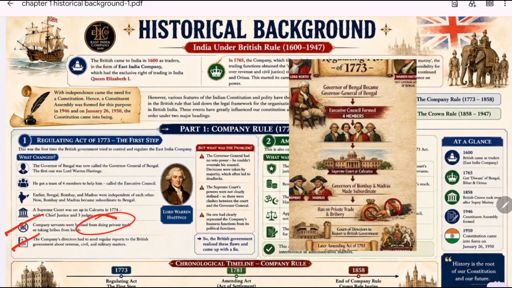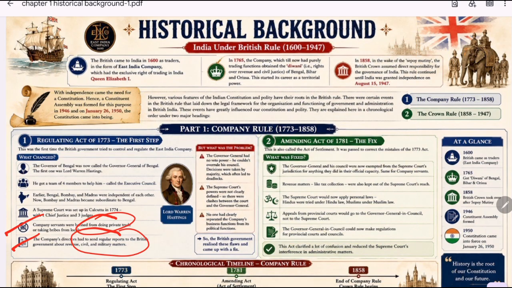Okay, and next point, the company's directors had to send reports. So now, the Court of Directors was required to regularly send reports to the British government on revenue matters, civil administration, and military affairs, and this meant the British Parliament had started supervising the company's activity. So what went wrong?